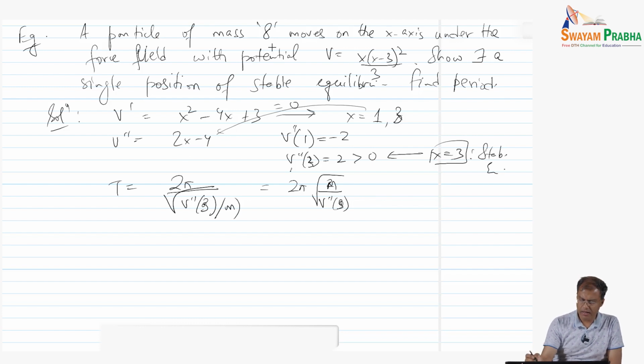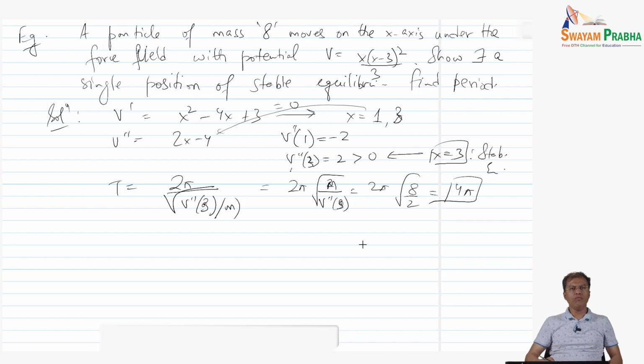The mass is 8 here, so this is 2 pi times square root of 8 by 2, which is going to be 4 pi. So that is how we analyze the motion of particles undergoing motion around the stable equilibrium.